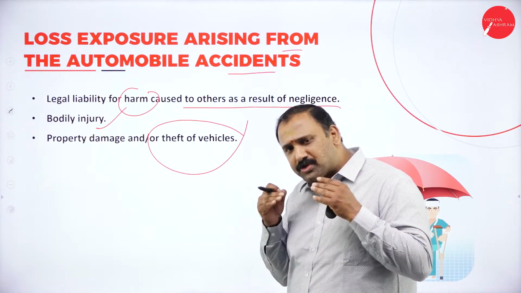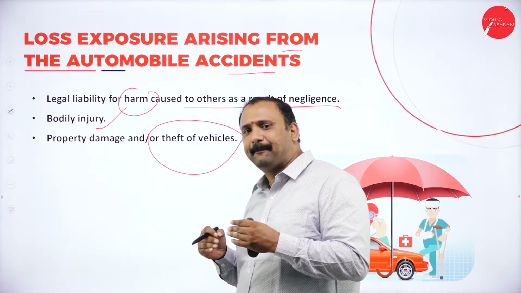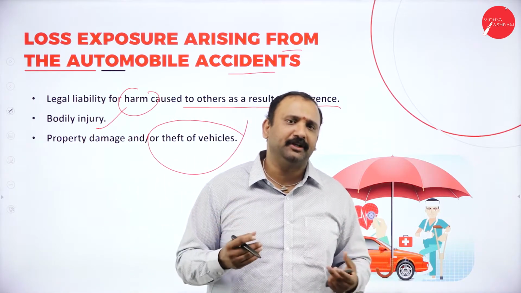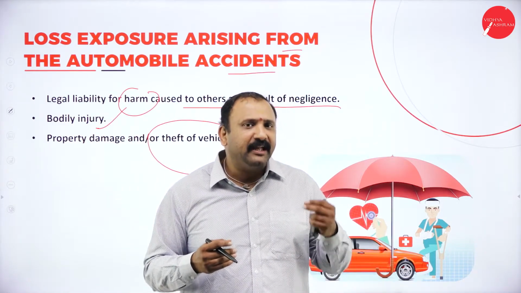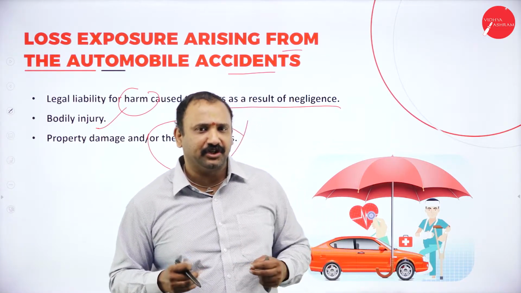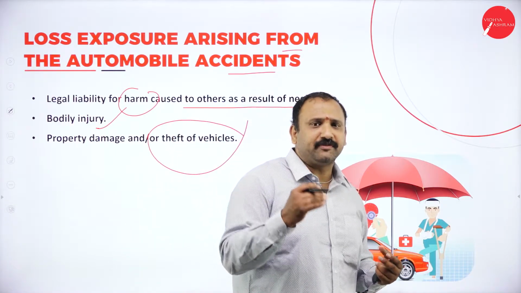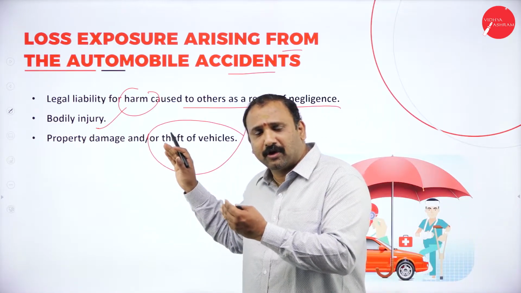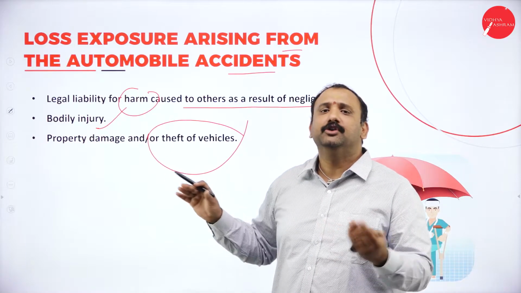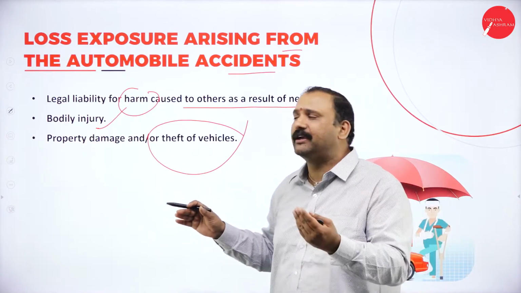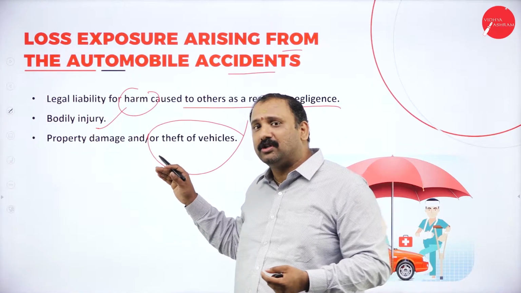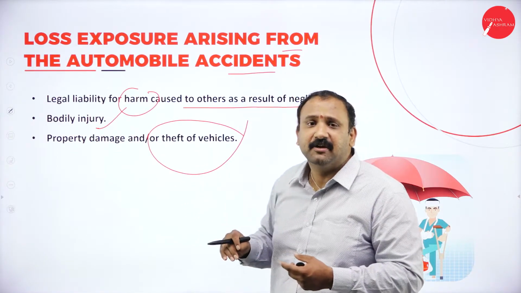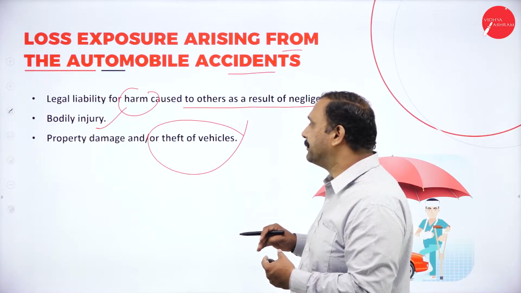Why? Because in most accidents, the first thing that happens is the injury factor. Suppose you are in a car or even in a two-wheeler, the possibility of you getting physically injured is very high. But most of the time, luckily, if you are not able to go to this level and, God forbid, this does not happen to you, you are safe enough. It's only damage to the vehicle. But when a bodily injury is also involved, there is an exposure factor. The loss of exposure arising from the automobile insurance comes into the picture.